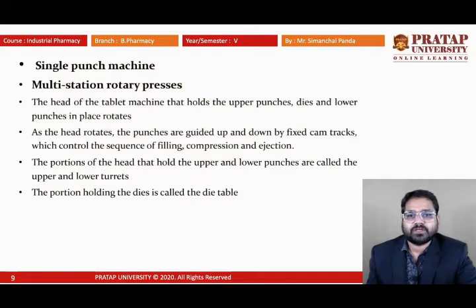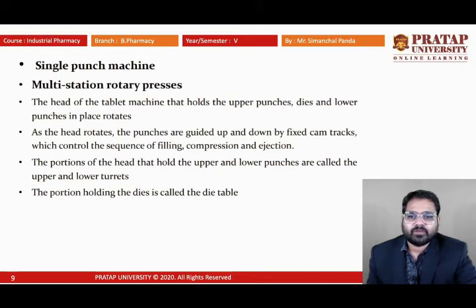They generally consist of an upper punch, die and lower punch. These are placed under the rotors. As the head rotates, the punches are guided up and down by fixed cam tracks, which control the sequence of filling, compression and ejection. Those will be studied in the next slide with a diagram.